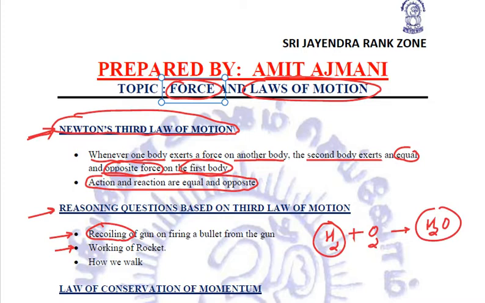The steam that is liberated goes downward, and it applies an equal and opposite force on the rocket, in the upward direction. Because of that, the rocket is able to propel vertically upwards against gravity. We have seen at the time of festivals like Deepavali, we also burn rockets, the crackers. The same fundamental applies there also. It also goes with the same reason.